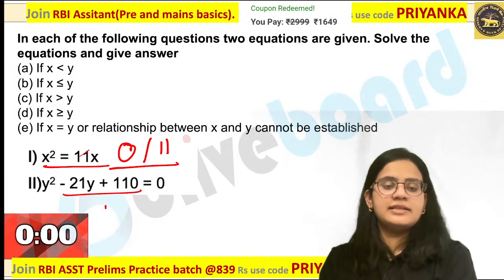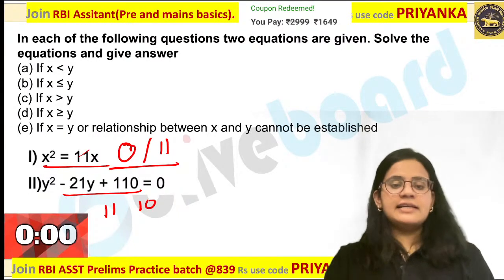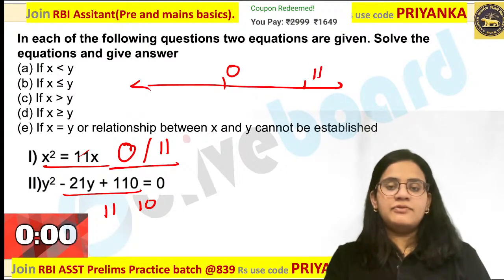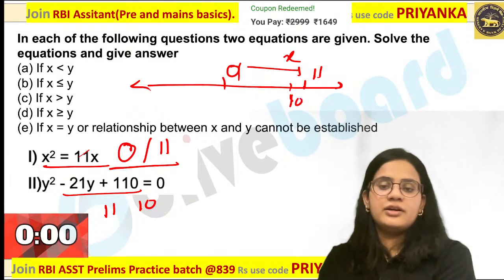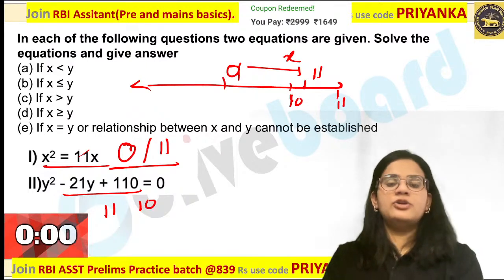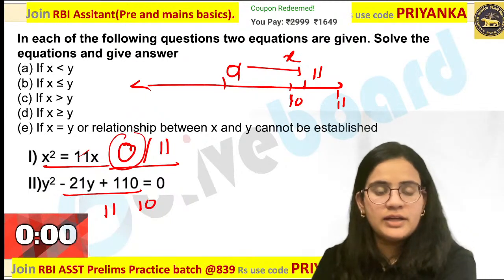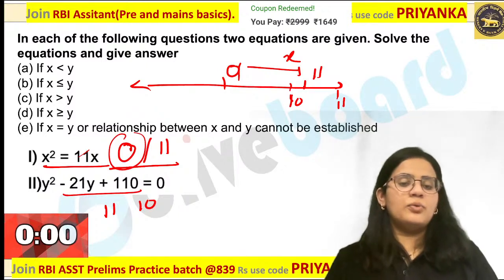And when you are checking this, it is 11 into 10 over here. Everybody is getting it. That is the reason you guys are getting different answers over here. So it is 0 comma 11 for x value. What about y value? It is 10 comma 11 over here. Now if you are missing out this 0 point, you may get a wrong answer. Are you guys getting my point over here? So what is this value in this case? It is nothing but 11 into 10 over here.